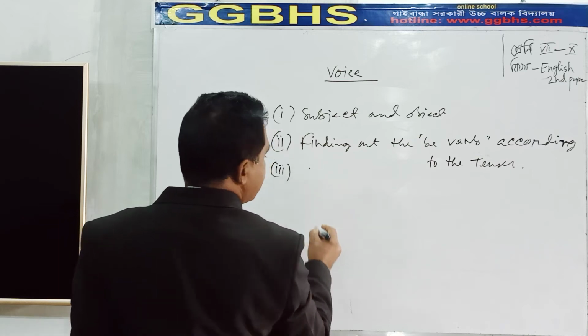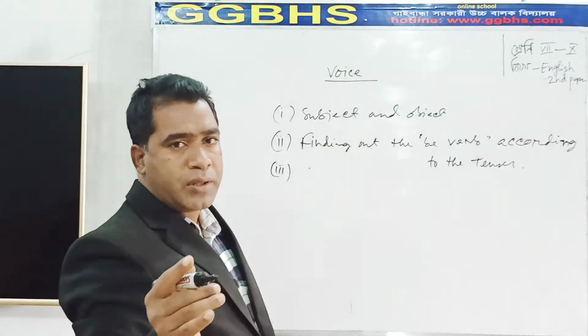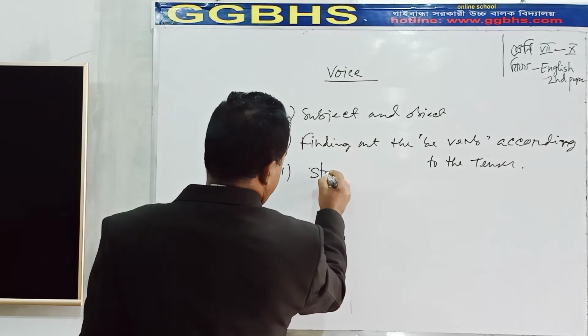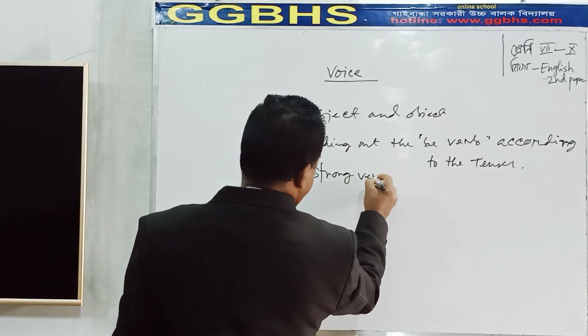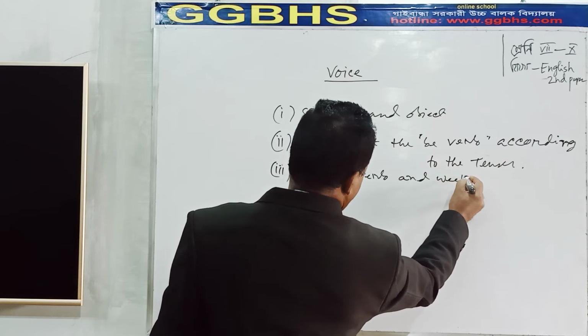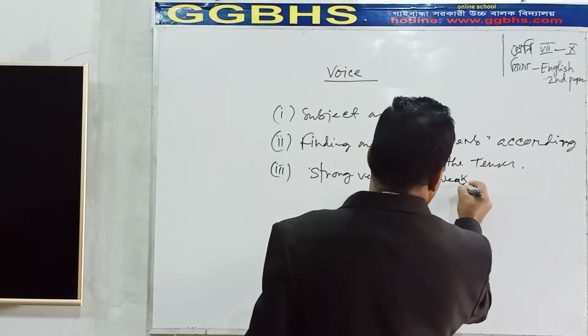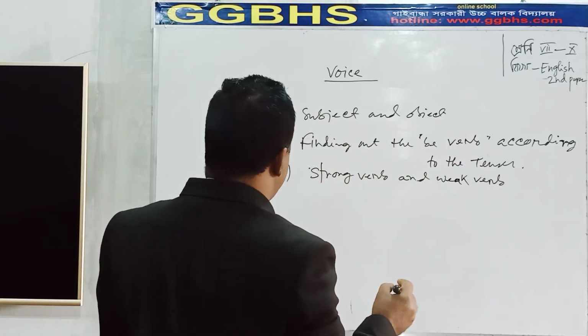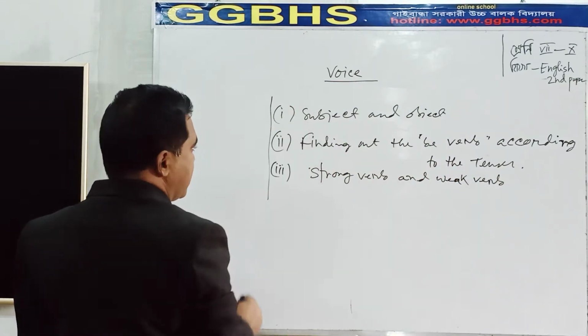That means the list of verbs means strong verb and weak verb. You have to know strong verb and weak verb. You have to know these three things.